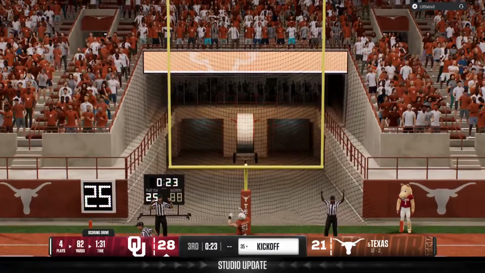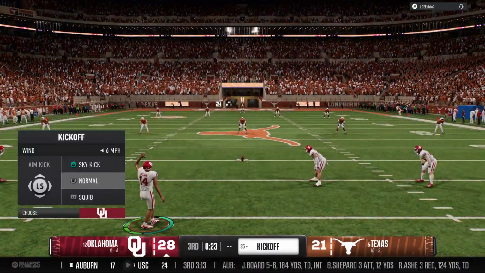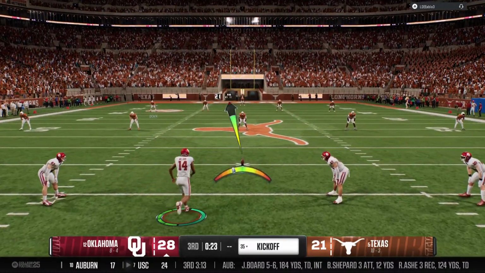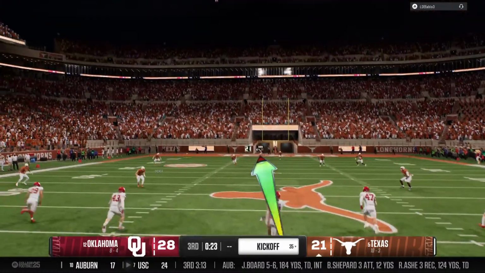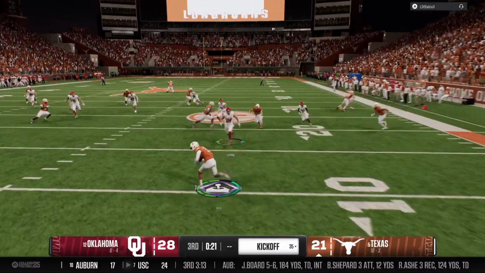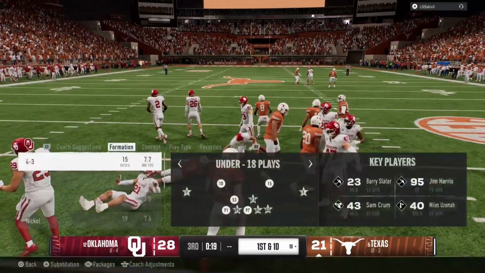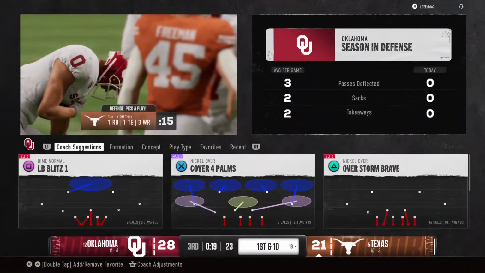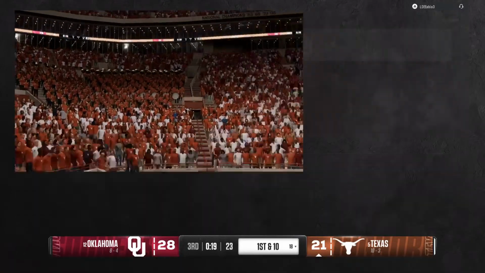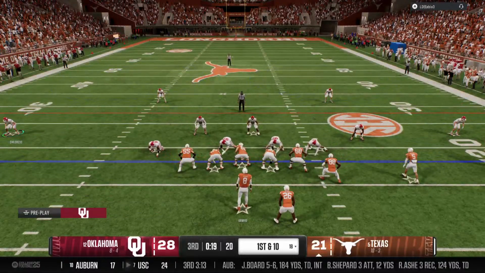PAT makes it a 7-point lead. Getting set to kick the ball off now. And he'll bring it out from inside the 10. He'll be tackled at the 18. That's good coverage there. Looks like a man is down on the field after the last play, so we'll take a timeout. Offense out there for the first play of this drive from the 18.